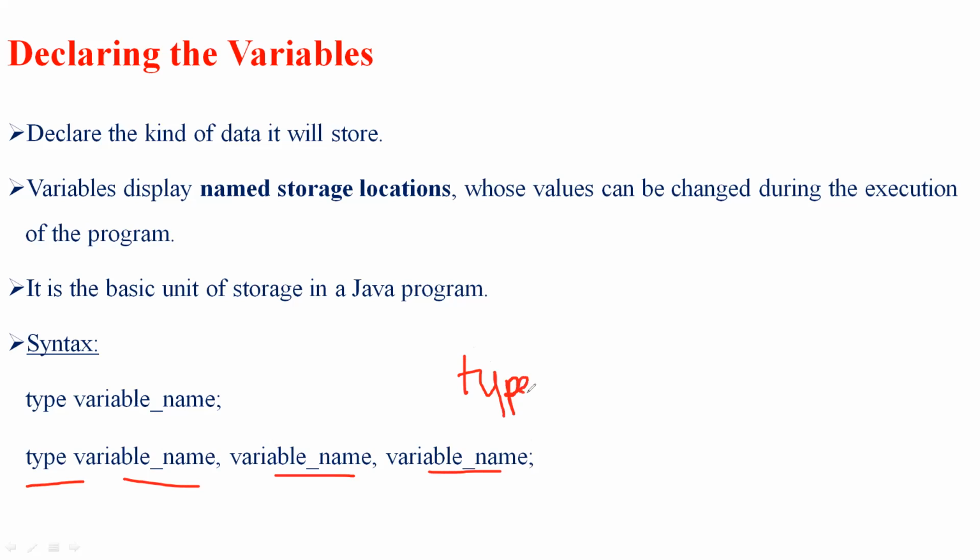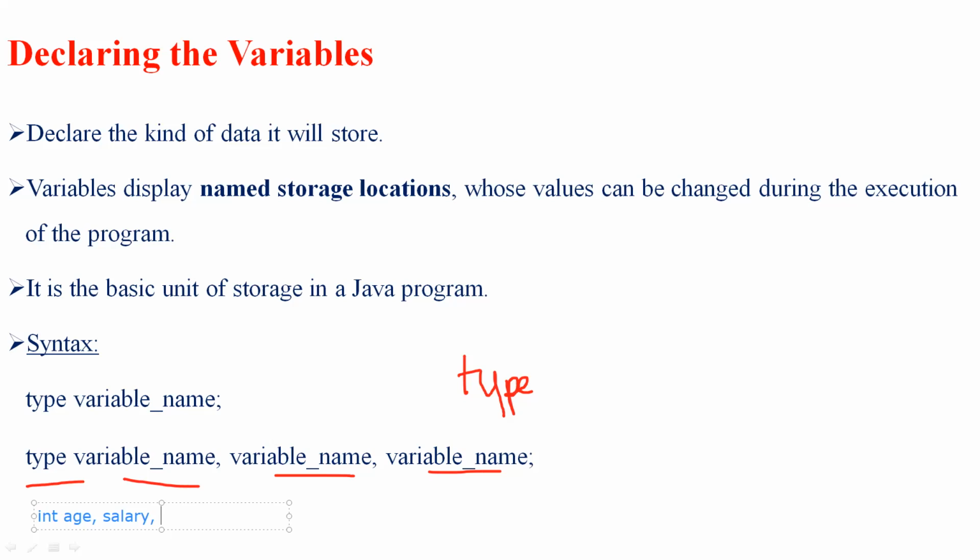For example, I can declare the type as int. I declare my variable 1 as age, which represents the age as an integer data type, and my salary as an integer data type, and one more with an integer data type.